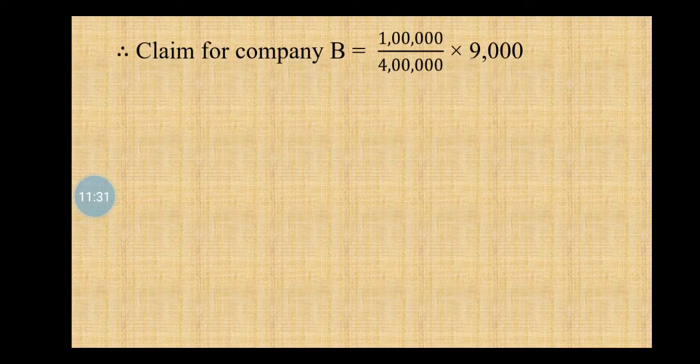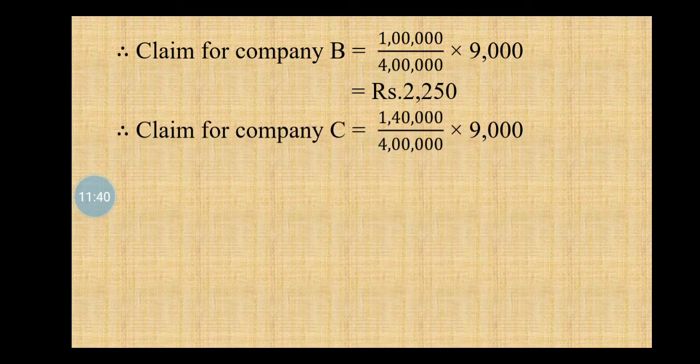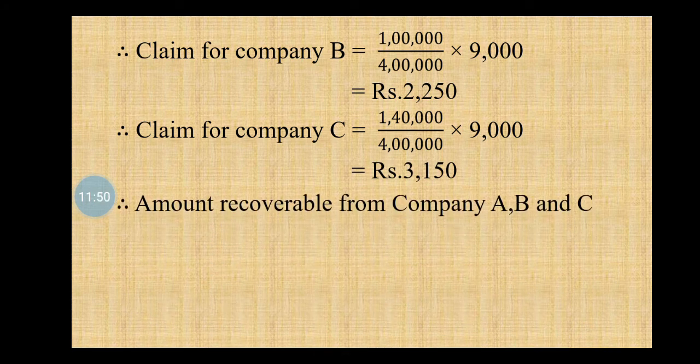Similarly, claim for company B equals 1 lakh upon 4 lakh into 9,000, which equals rupees 2,250. Claim for company C equals 1,40,000 upon 4 lakh into 9,000, which equals rupees 3,150.